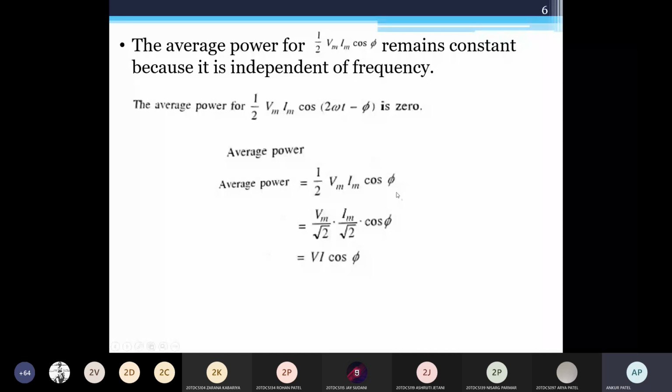Anyone have a doubt? Up to this, P is equal to VI cos phi.